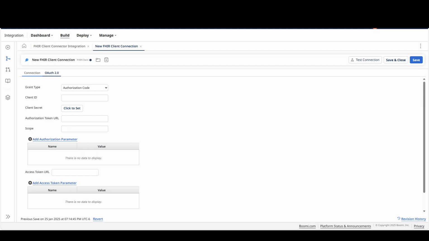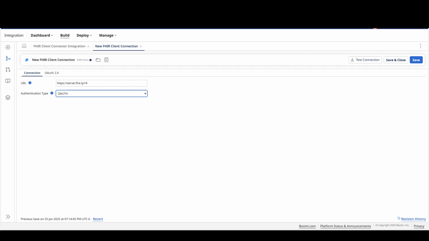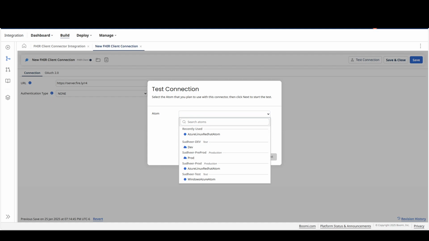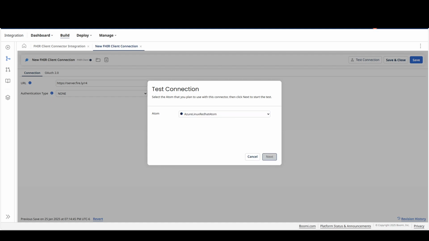Let's jump back to the connection. Let's select none here as it's the public test server. Let me test the connection. I have my own local atom to test the connection.